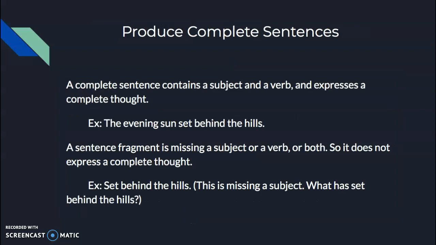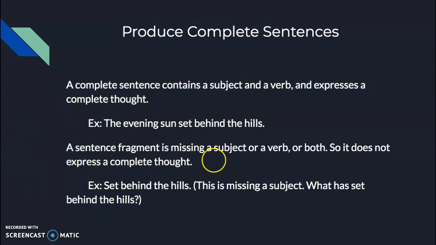Okay, so now we're going to talk about producing complete sentences. A complete sentence contains a subject and a verb and expresses a complete thought. For example, the evening sun set behind the hills. Okay, it has a subject. The complete subject is the evening sun. It has a verb, which is set, okay, the action of the sentence.